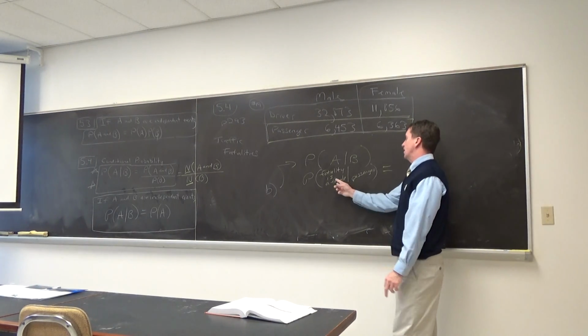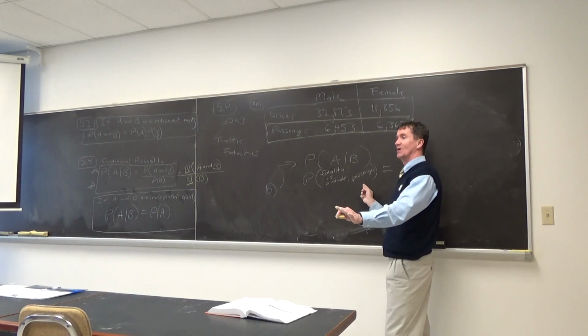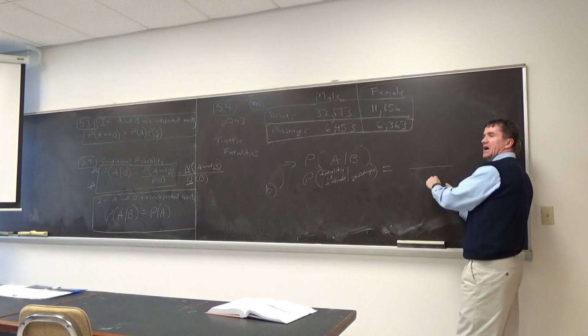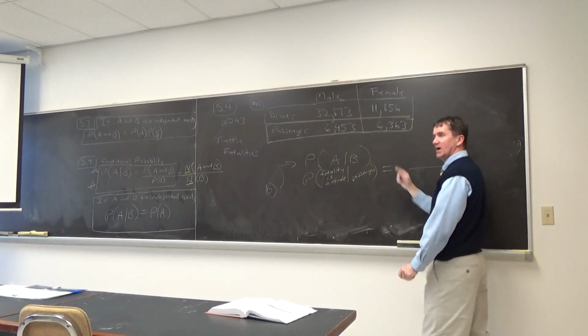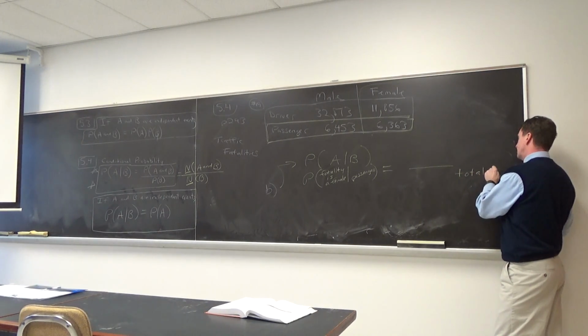What's the probability fatality is a female, given that it's a passenger? Given that it's a passenger, we're only looking at all passengers. What do you think goes down here in the denominator? I would have to total all passengers. Everyone agree?